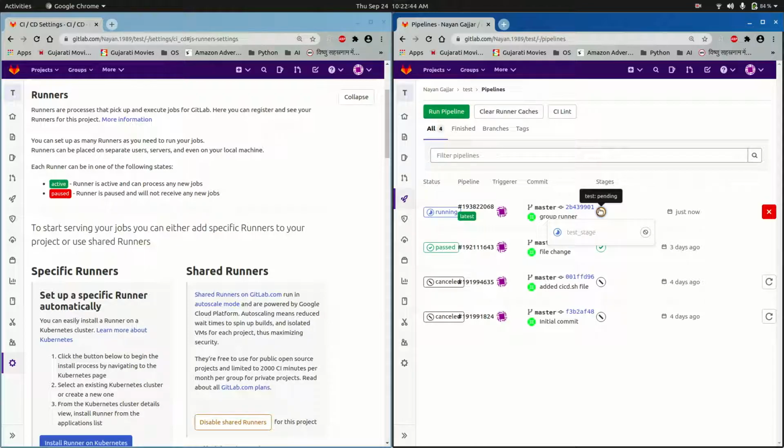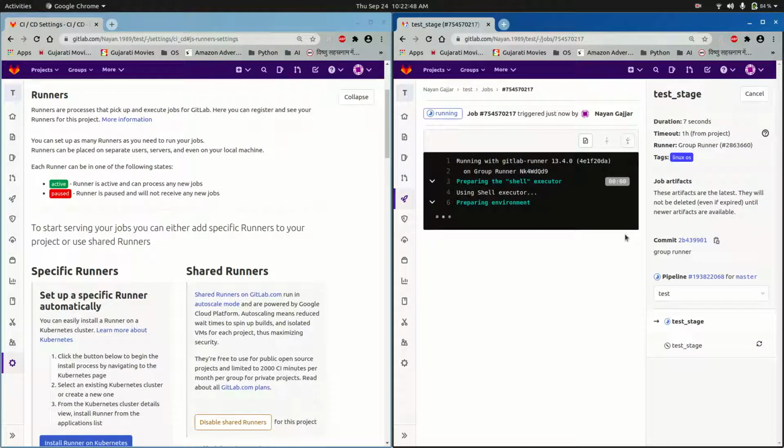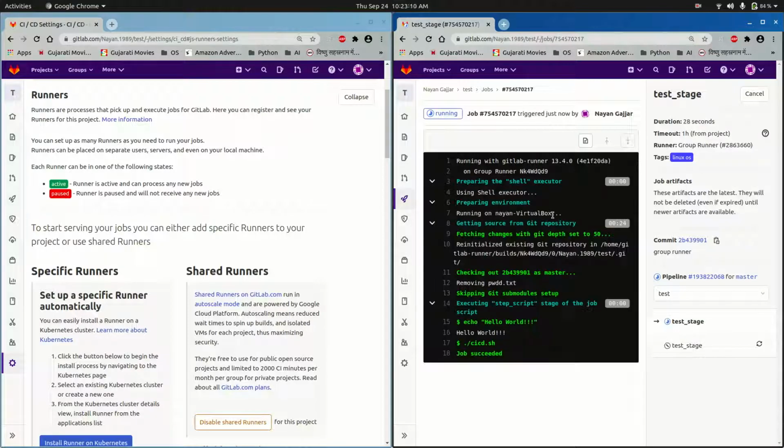We'll click on this. So you can see the steps that are being followed by this CI/CD pipeline that we have mentioned in the .yml file. You can see that the job has been successfully executed. The CI/CD pipeline has been executed successfully.